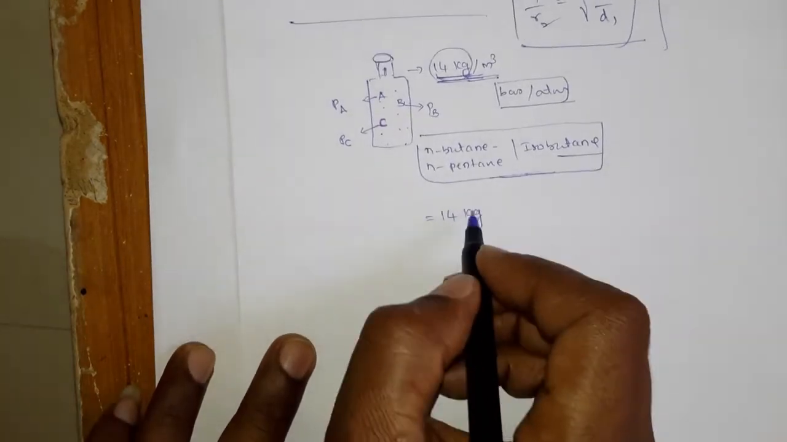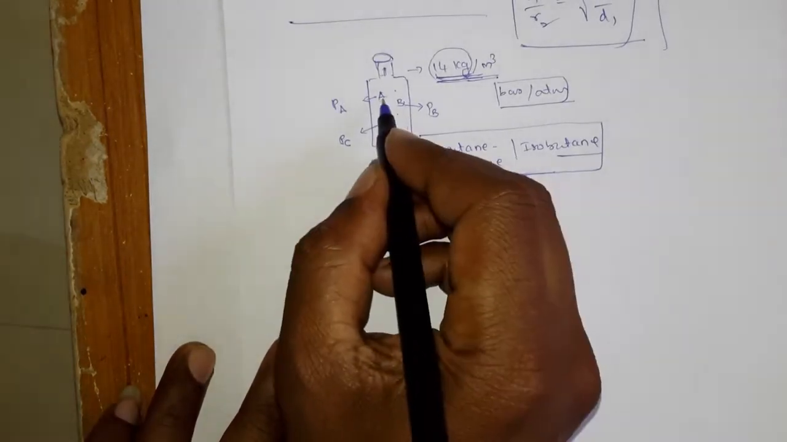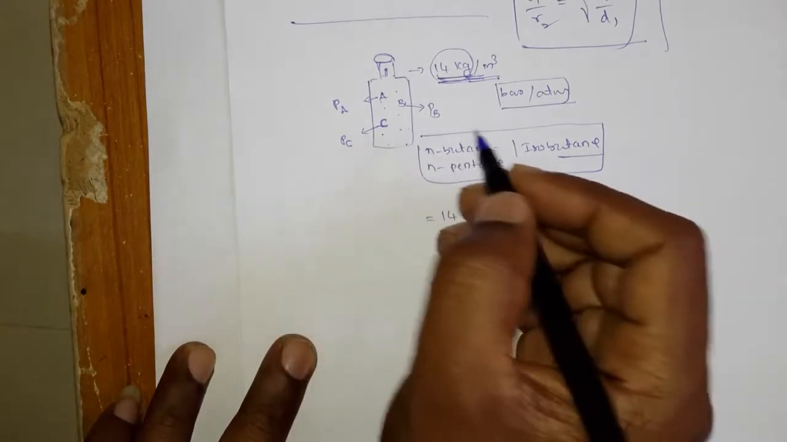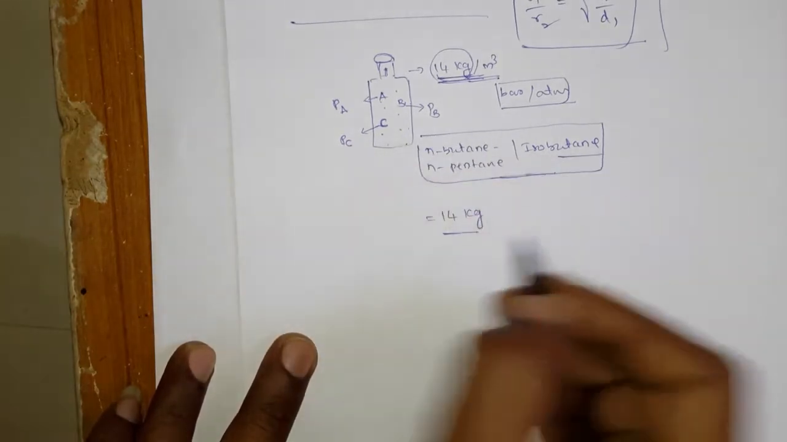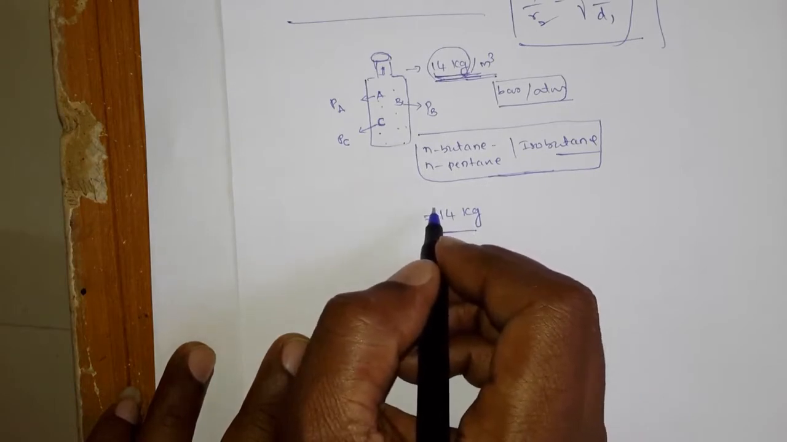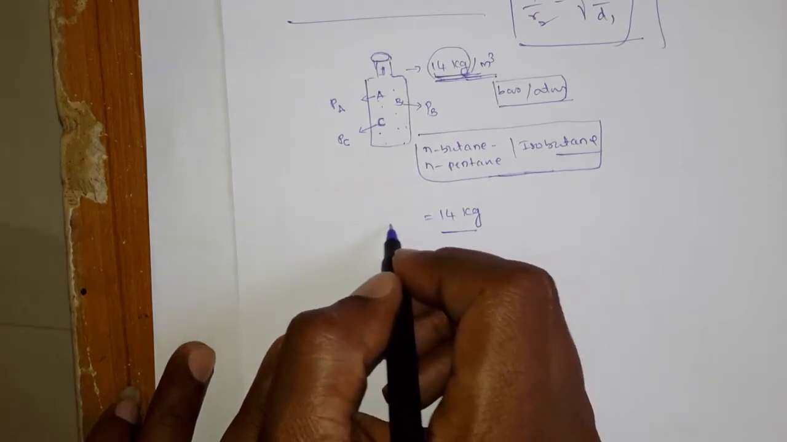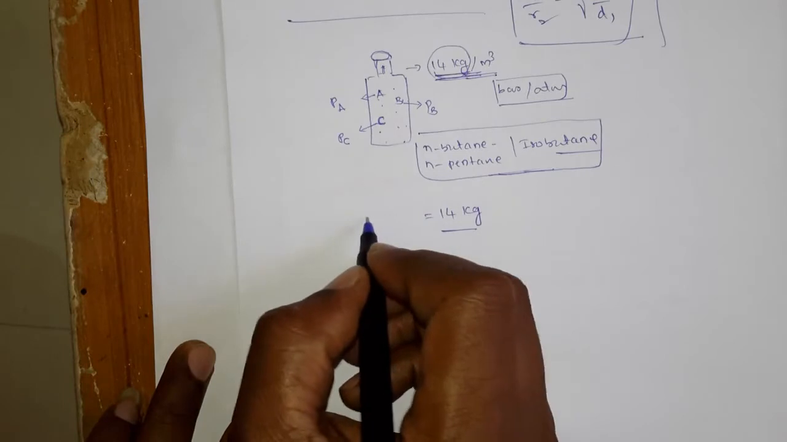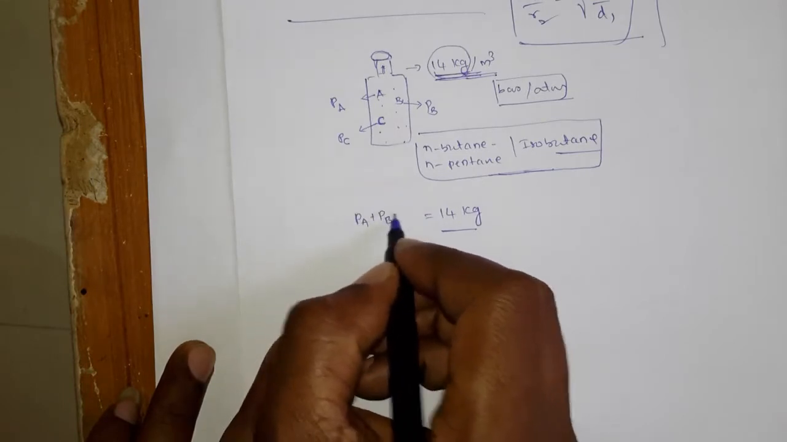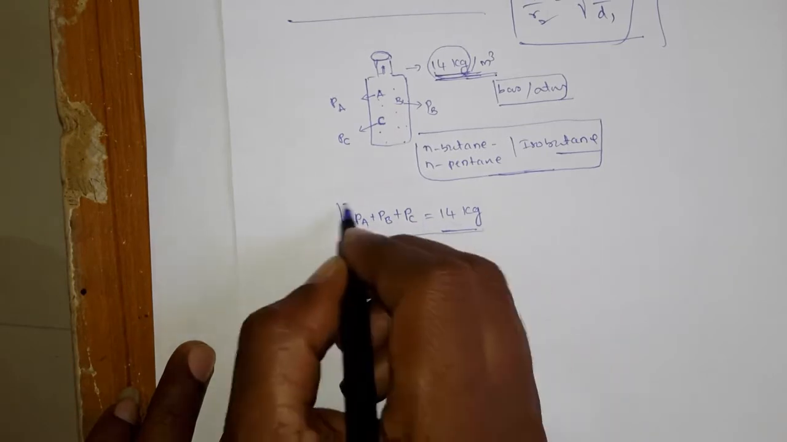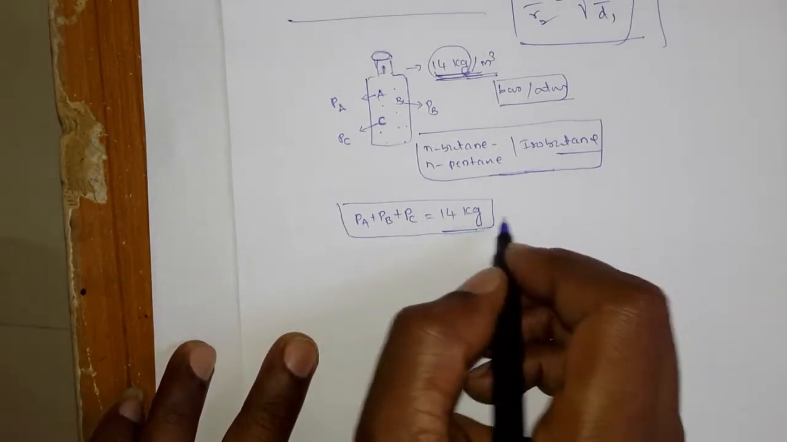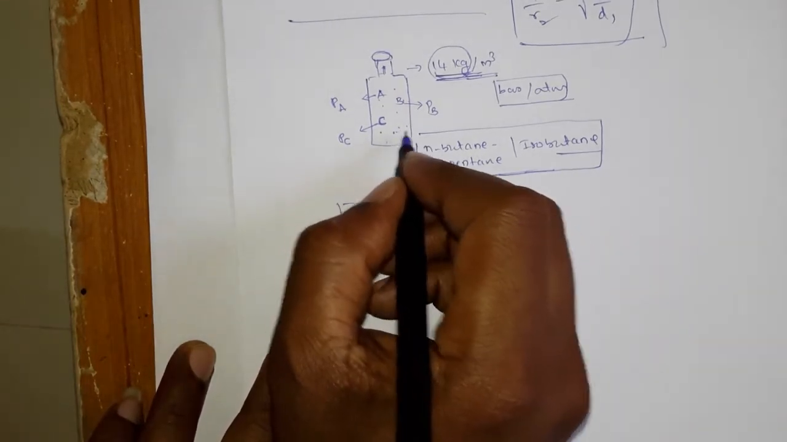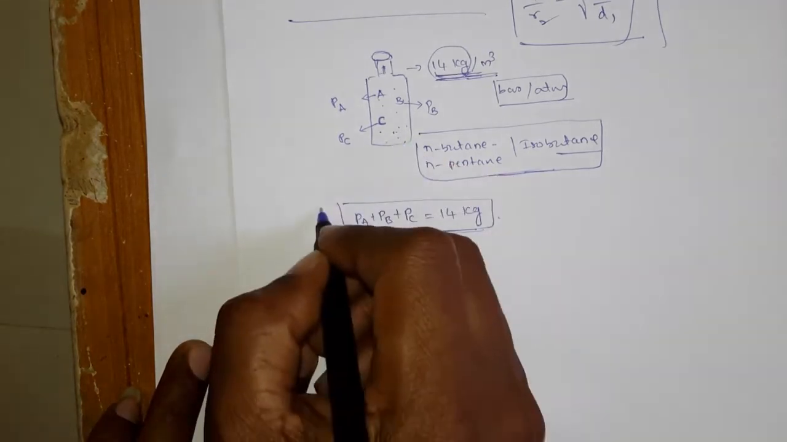So this 14 kg is equal to the pressure exerted by all the gases that are present in the cylinder. It cannot be anything extra. That is, PA plus PB plus PC is equal to 14 kg. If it has another gas, then you can also calculate the pressure of that particular gas. So this is the concept.